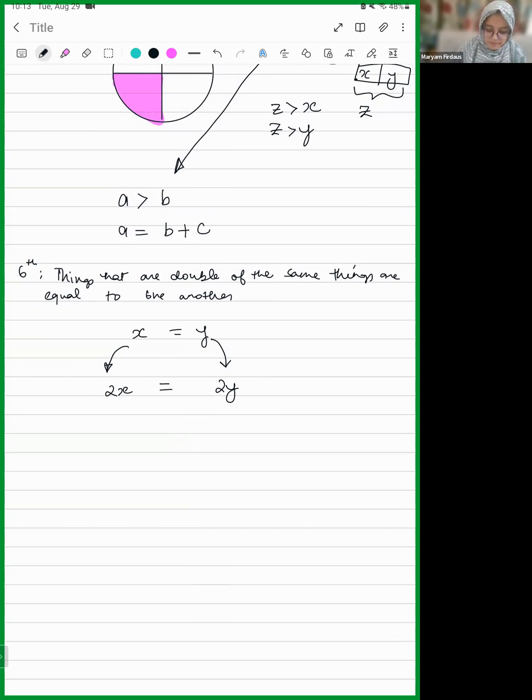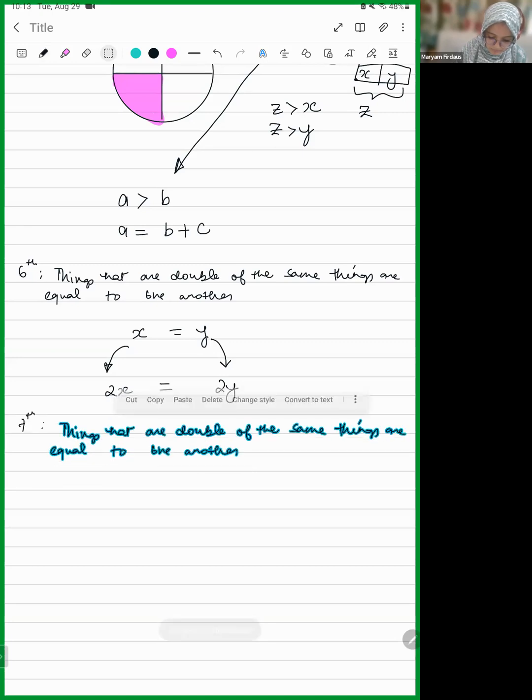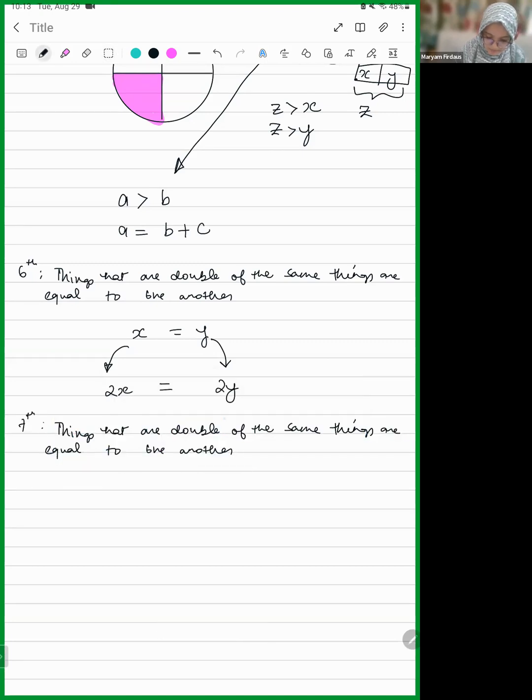And similarly, the seventh one is just the very opposite of this: things that are half of the same things are equal to each other. Ma'am, can I give an example? Yes. If we cut an apple in two halves, they will be identical to each other. If they cut it into exact two equal halves, yes, you can say that as well.